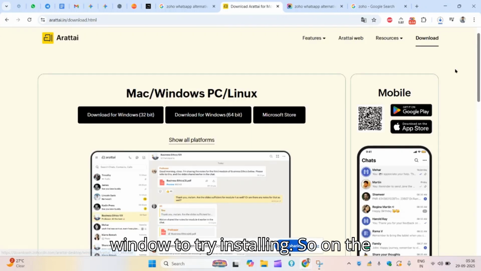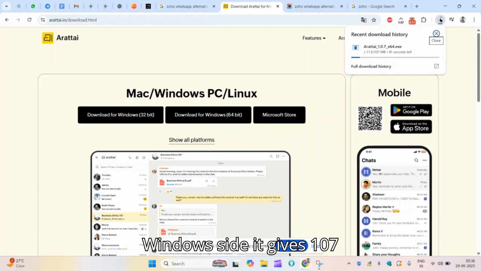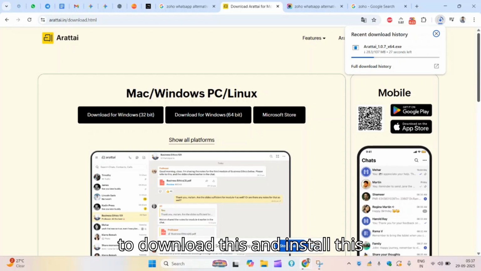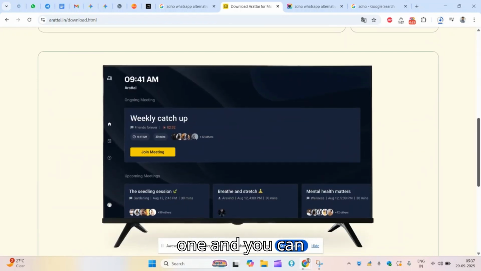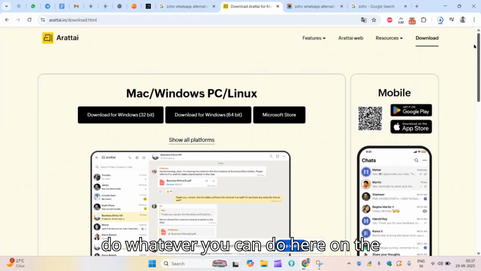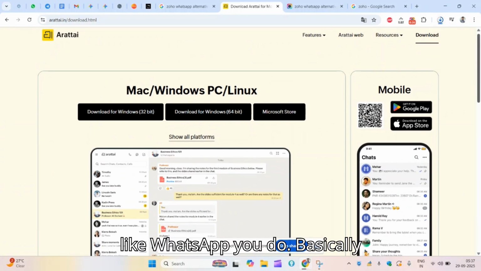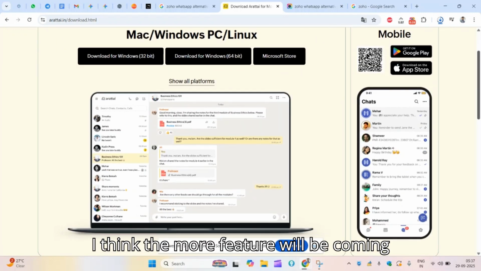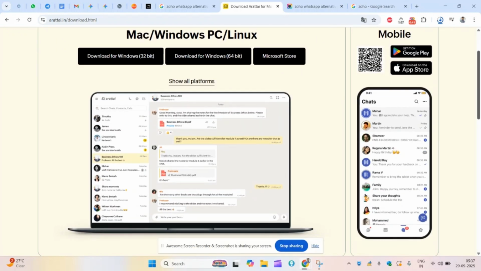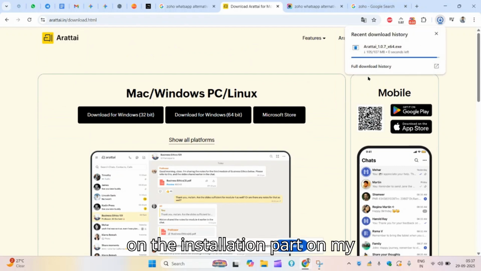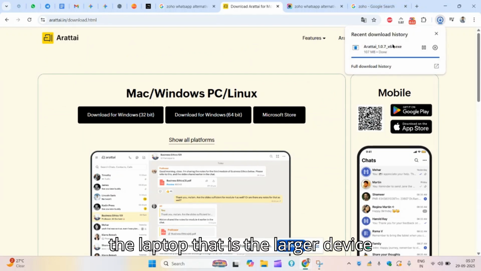On the Windows side it gives 107 MB. You'll have to download this and install it, and you can do whatever you can do on the mobile devices here on the web, like you do with WhatsApp. I think more features will be coming soon. So let me quickly jump to the installation on my laptop, that is the larger device.